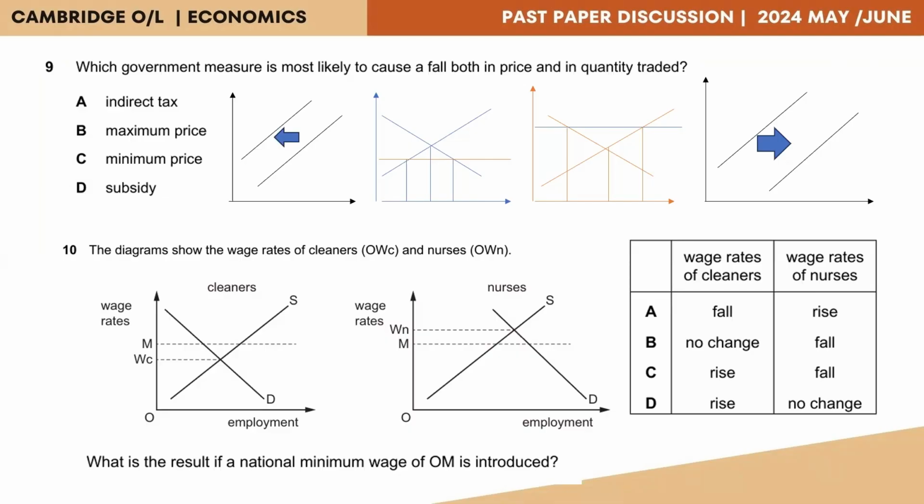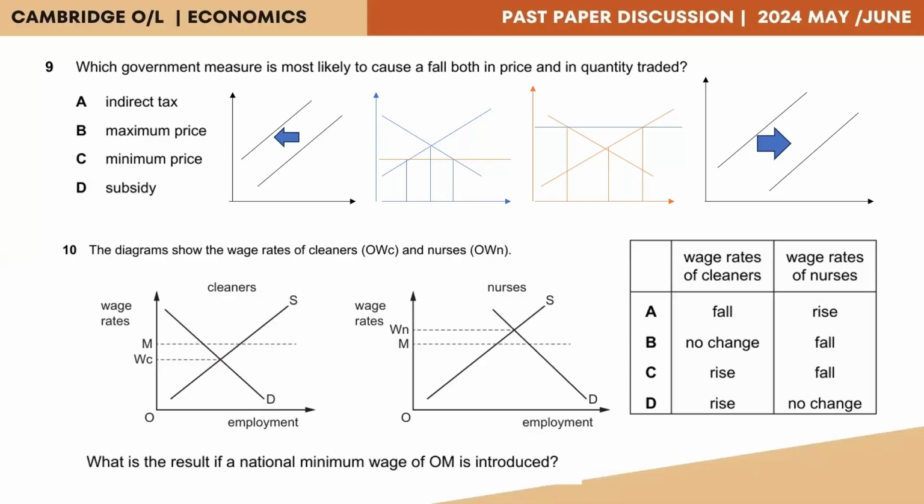Option A is an indirect tax. Now we know an indirect tax is imposed on a supplier, and as a result of the indirect tax, suppliers are discouraged. Accordingly, the first diagram here represents an inward shift in the supply curve. As a result of the inward shift in the supply curve, we generally do not have a fall in the price. We will always experience an increase in the price. So accordingly, option A would not be the correct answer.